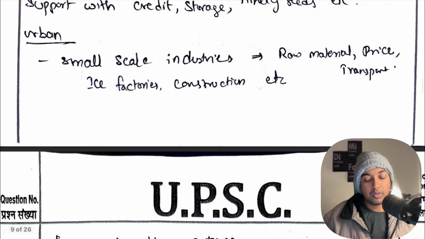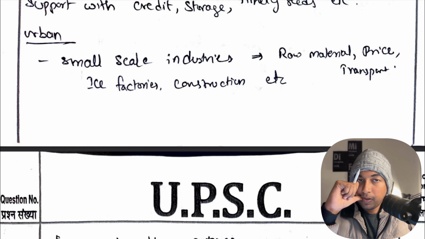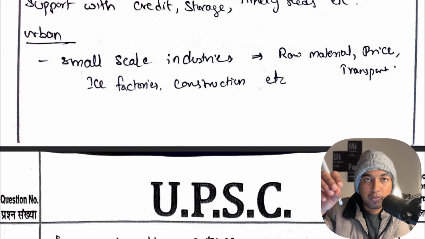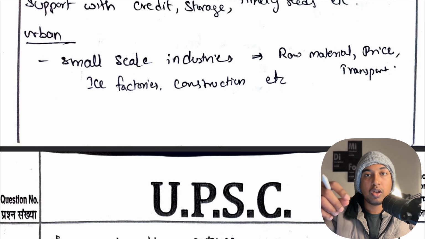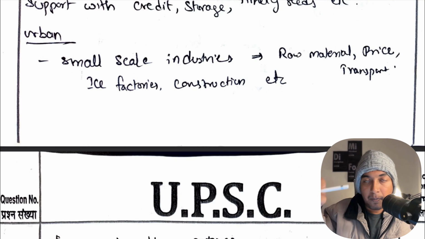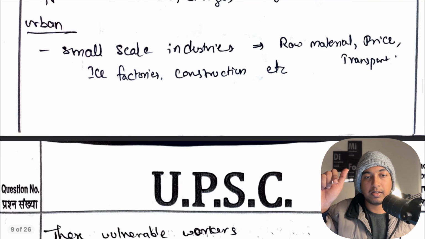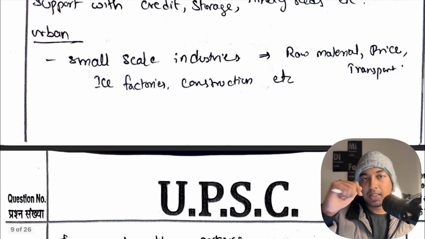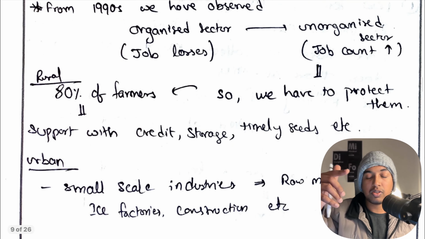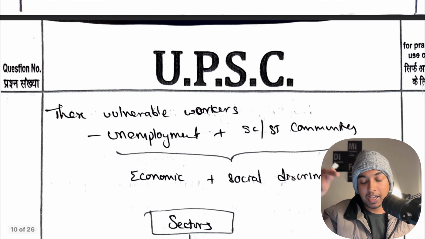Next, in the urban industries case, we have small scale industries which produce ice, edible ice, raw materials, maybe construction bricks or something like that. These companies will be in the unorganized sector. These will be employing people in the unorganized sector. Why will they be employing them? Because they can easily evade the laws. I hope you understood why they are doing it.